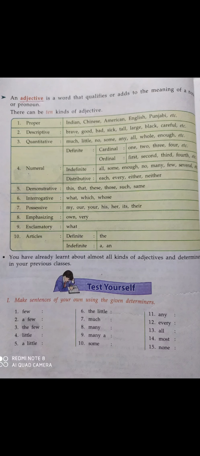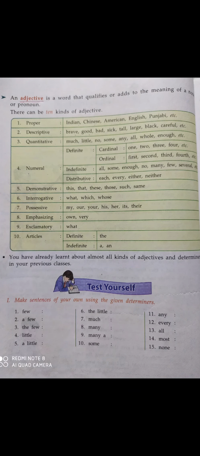So what is noun? Do you remember, students? What is noun? Very good. Noun is a naming word, names of person, things, place. Okay, that is noun. Now what is pronoun? Remember? Very good. Pronoun is a word which is used instead of noun. So that is pronoun: you, I, me. All these are pronouns which are used instead of noun. So pronoun and noun we have seen.